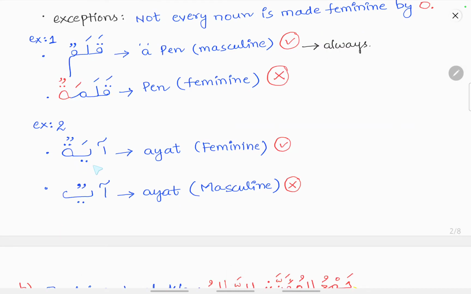Similarly, ayatun is there. Ayatun is feminine. You can't remove the closed ta and make it masculine. So ayatun is by default feminine. You can't make it masculine by removing the closed ta.